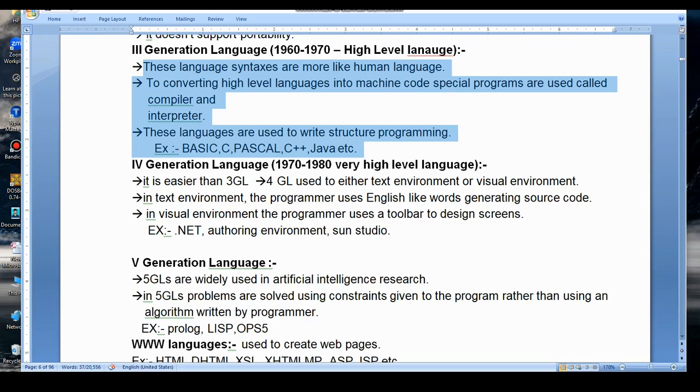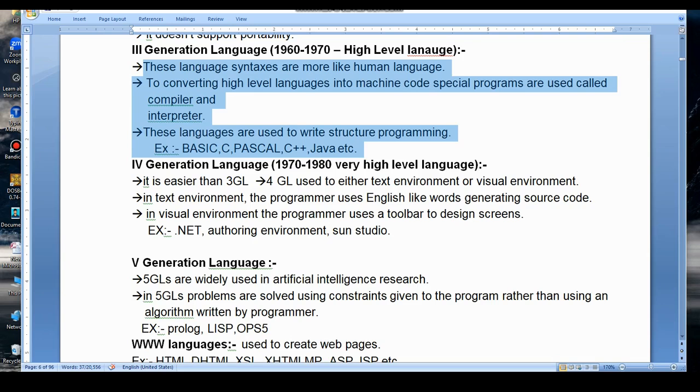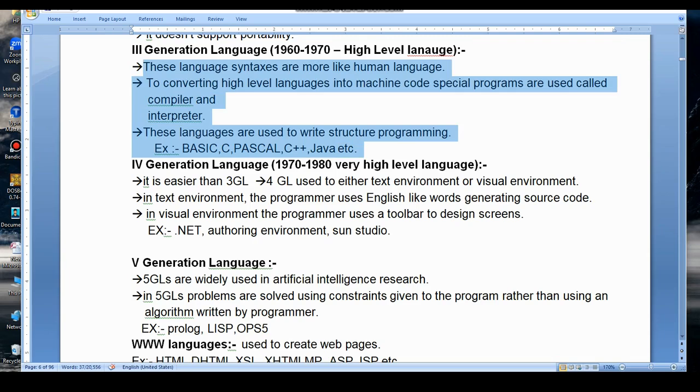So next we will discuss the fourth generation languages. But one more important point in third generation language: for writing the program we are using a text editor. That is the main concept here, and the syntaxes are similar to sentences in human like language, that is, human like English language.